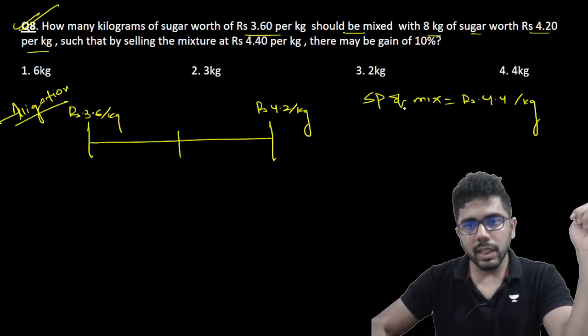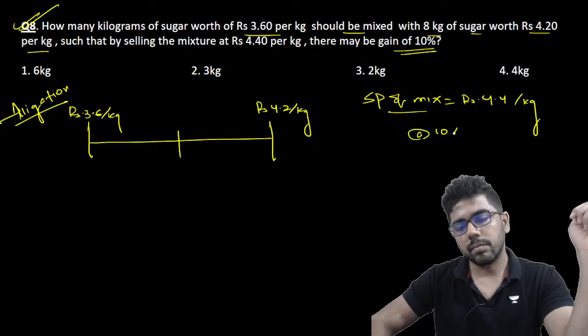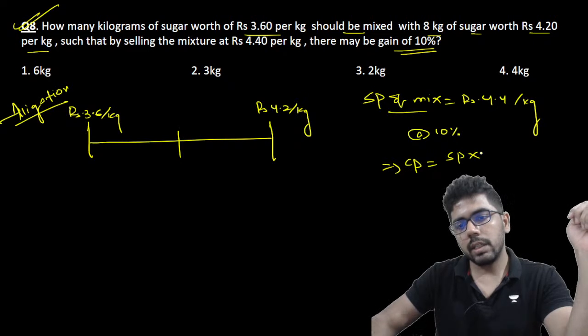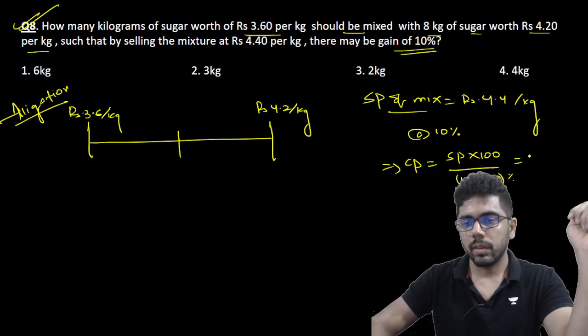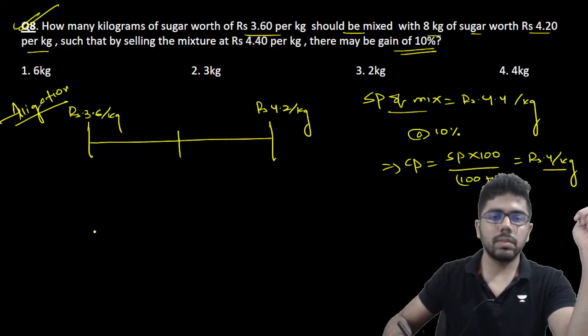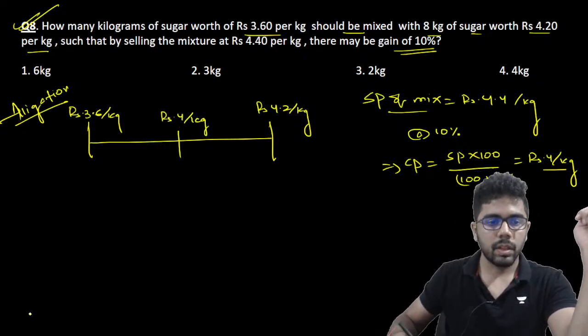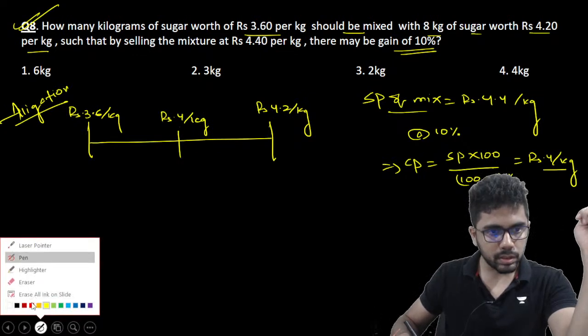Now, because selling price of the mixture is given and the gain is 10%, from this I can calculate the cost price. The selling price into 100 by 100 plus profit percentage. So that gives you rupees 4 per kg. This is the cost price of the mixture, and that is what you will write here. Rupees 4 per kg.